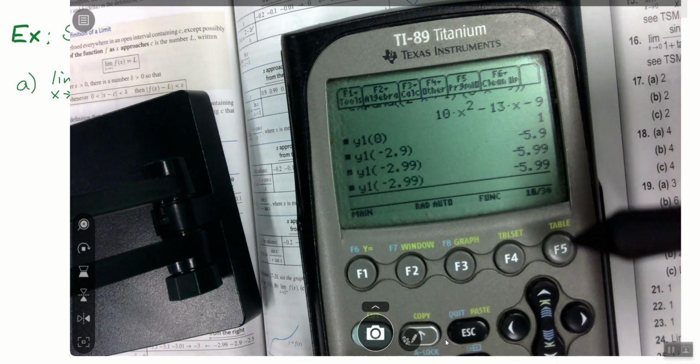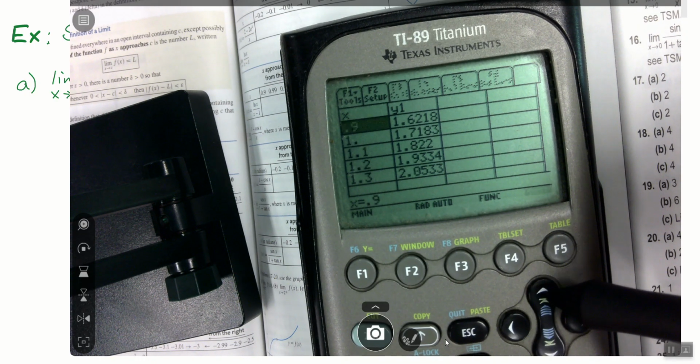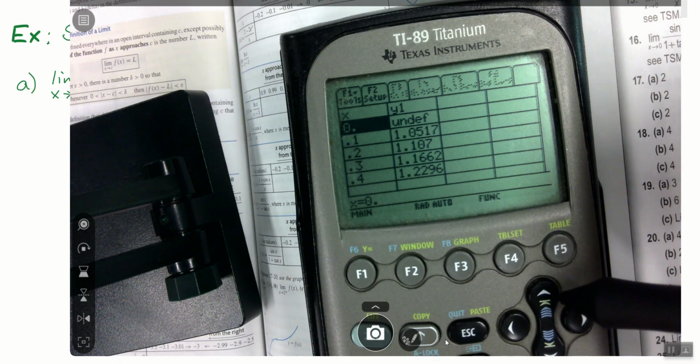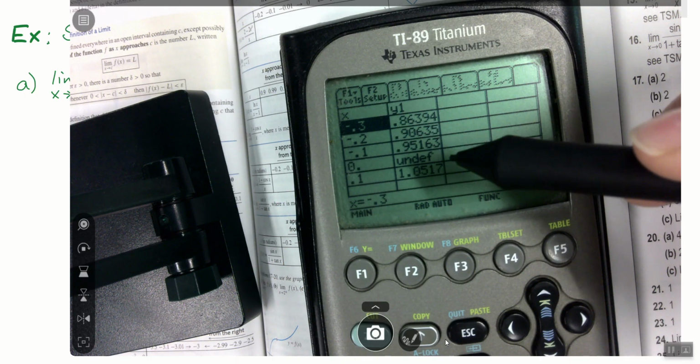I hit save, and when I go back into my table, here's 1, and let's see, we're at 1.7, 1.6, 1.5, 1.4, 1.3, 1.2. Are we getting closer to 1 seemingly? Yeah. Now, when I actually get there, it dies because it doesn't work. What about from the other side? Are we getting closer to 1? 0.86 to 0.91 to 0.95.